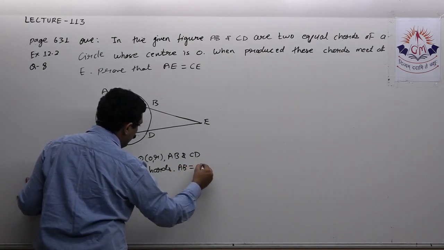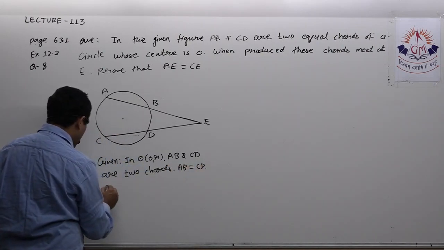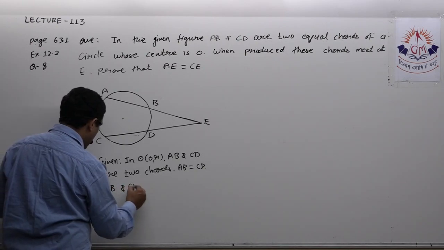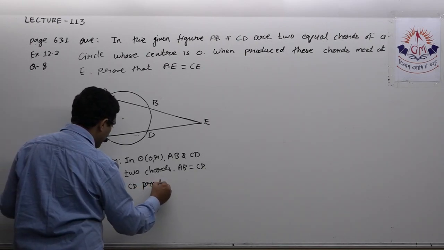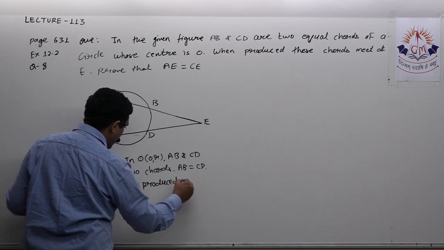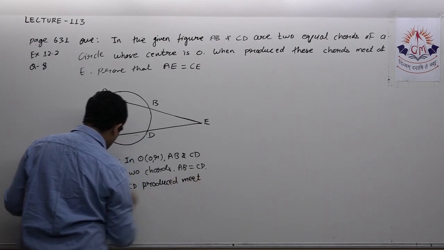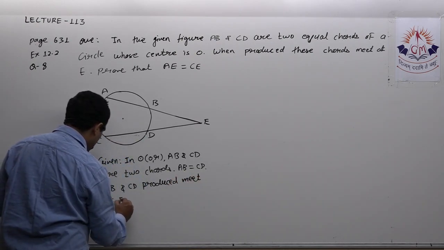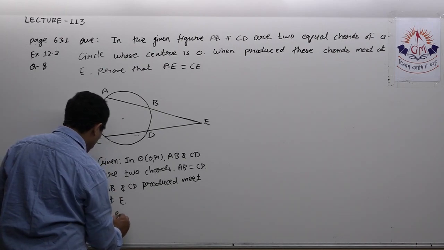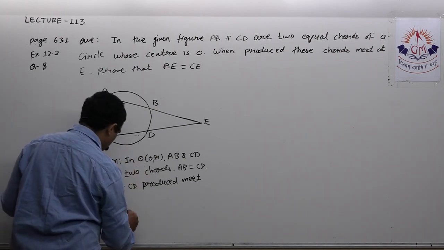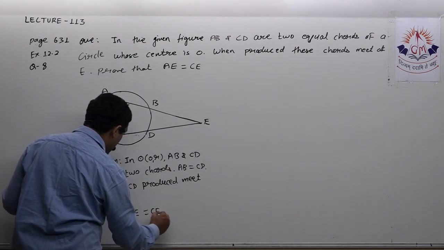AB is equal to CD. AB and CD produced meet at E. To prove AE equal to CE.